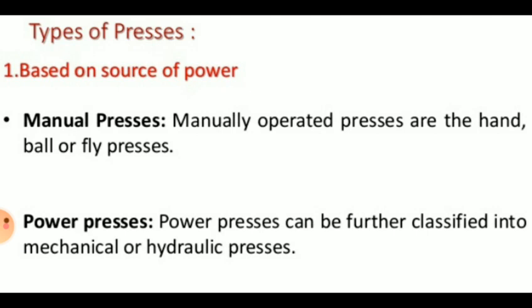So the first category is based on source of power. It is subclassified as manual presses and power presses. Manual presses, that are manually operated presses, are the hand, ball or fly presses, and power presses can be further classified into mechanical or hydraulic presses.